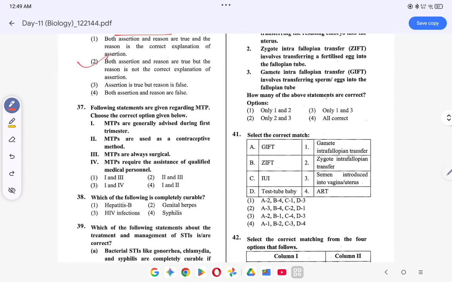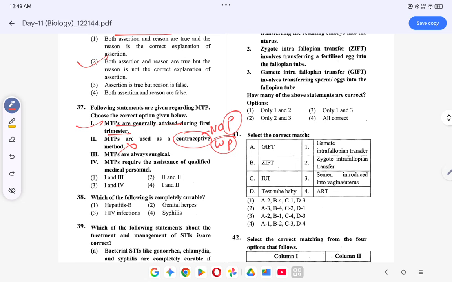MTPs are generally advised during the first trimester. This is correct. ठीक है, first trimester. This is correct. The MTPs are used as contraceptive method. No, they are not used as contraceptive methods. वो unprotected sex या फिर uncertain cases जिसमें pregnancy, contraceptive methods में क्या होता है, pregnancy नहीं होगा. If utilizing contraception का meaning ही है there is no pregnancy, right? But MTP में तो unwanted pregnancy को हम लोग क्या करते हैं, abortion करते हैं, ठीक है ना, abortion करते हैं. So this is